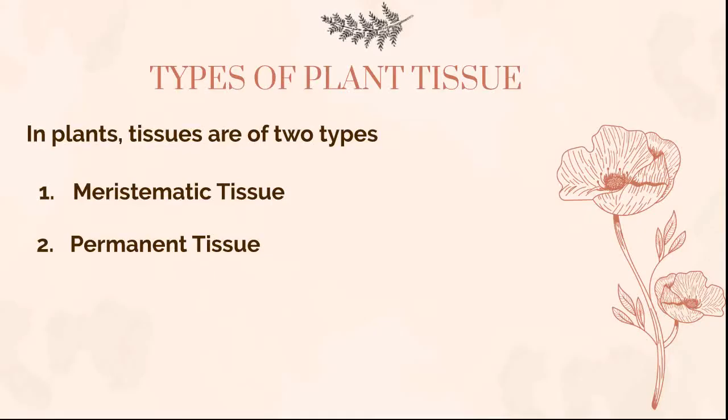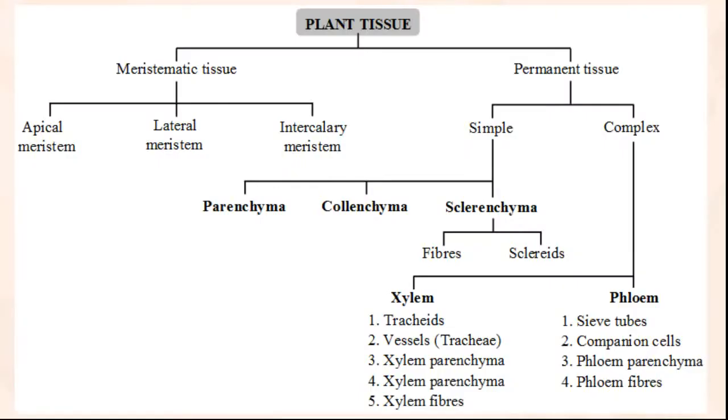Now, types of plant tissue. Plant tissues are of two types. There are two broad categories: meristematic tissue and permanent tissue. Let us see the flow chart of the plant tissue. In this flow chart, we see that the plant tissues are divided into two broad categories: meristematic and permanent. Meristematic is divided into three: apical meristem, lateral meristem, intercalary meristem. Amongst the permanent tissue, we have two types: simple permanent tissue and complex permanent tissue.